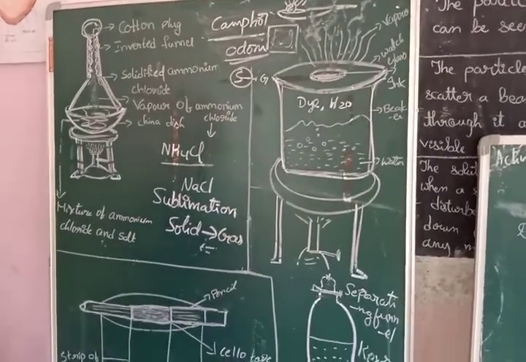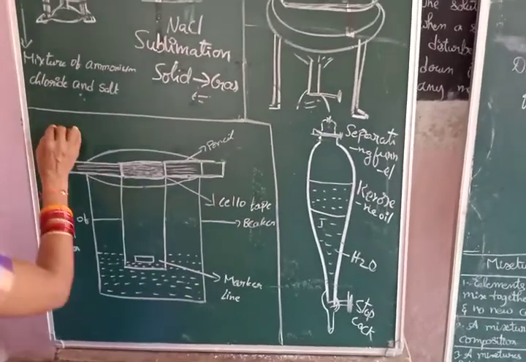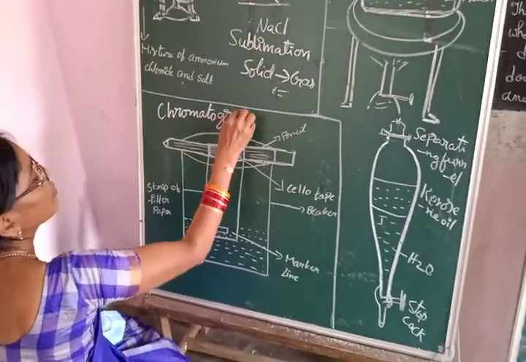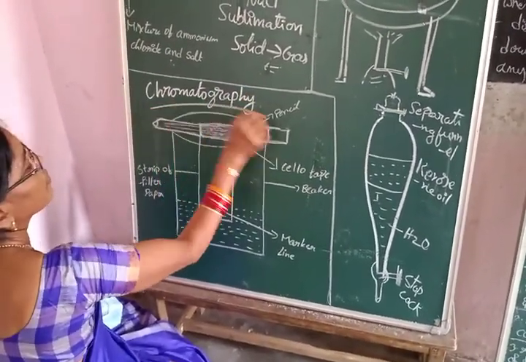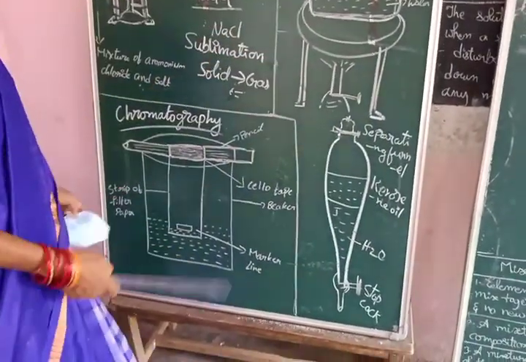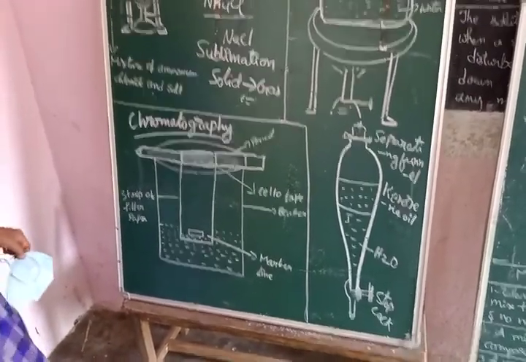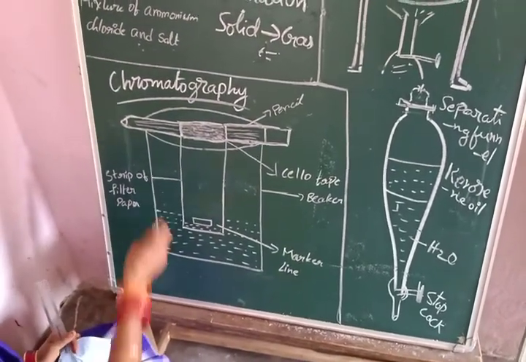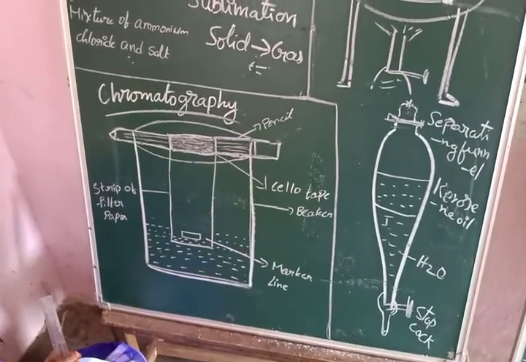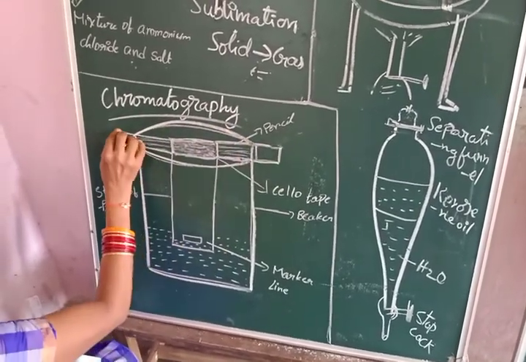This is paper chromatography. Where are we using paper chromatography? Sometimes just look into your book once. Here, paper chromatography, this is the glass beaker. Once you read that, tell me where we can use the technique.